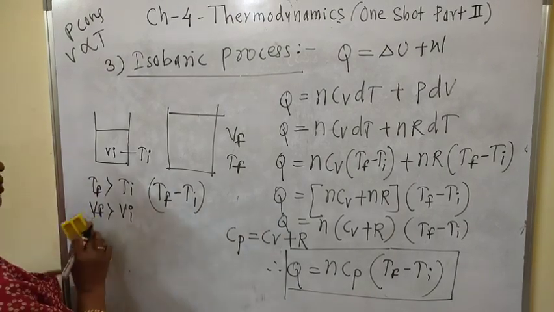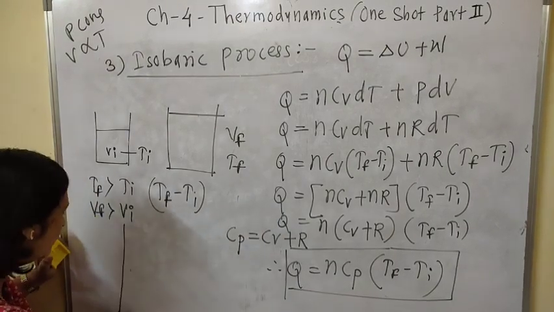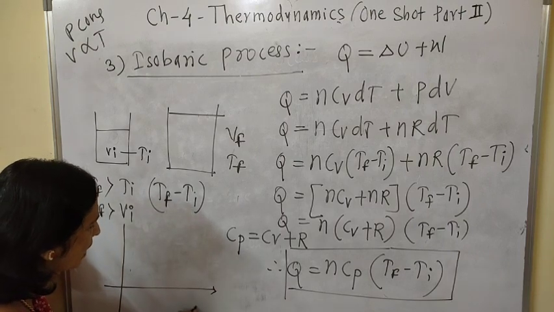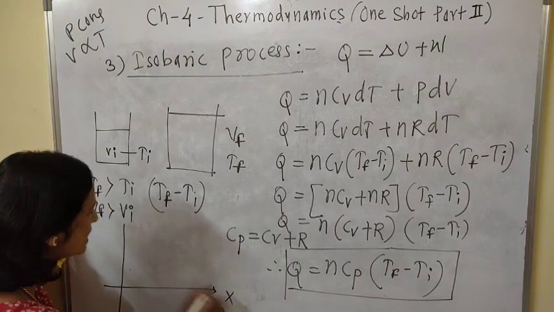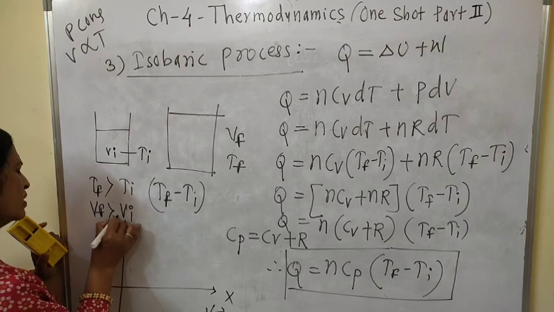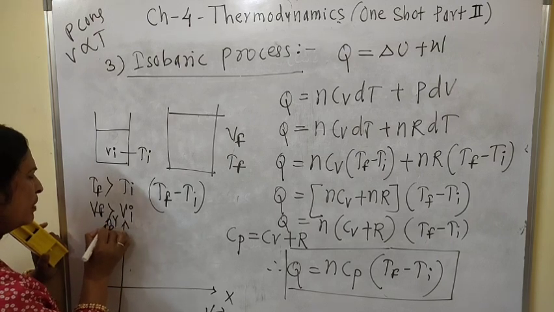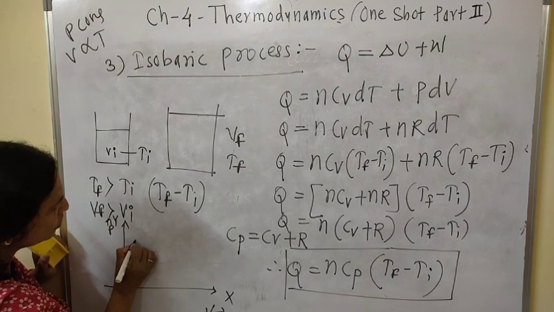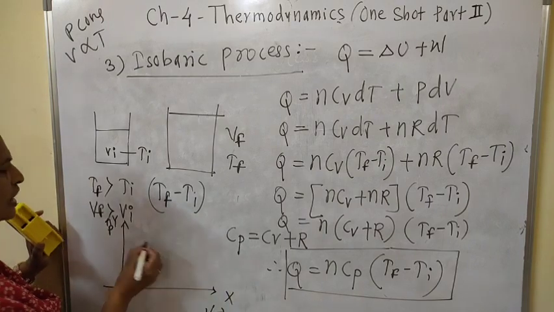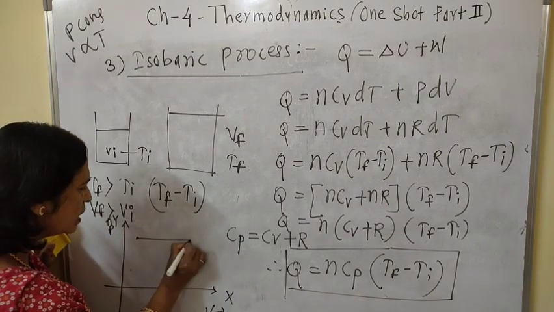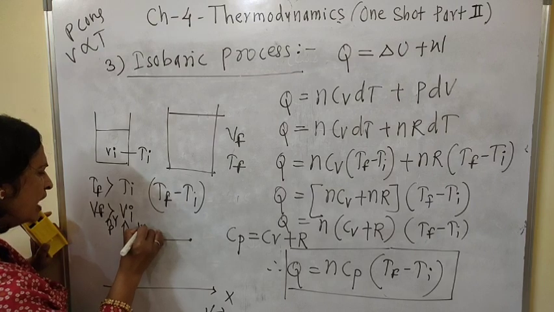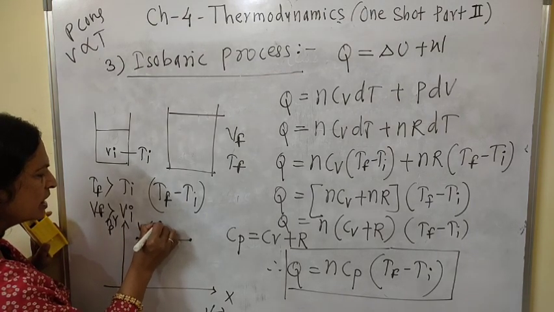Now what is the PV diagram? We know that volume is on the x-axis and pressure is on the y-axis. In the PV diagram, pressure remains constant but volume goes on changing. This is the initial volume Vi, at that time temperature is Ti.